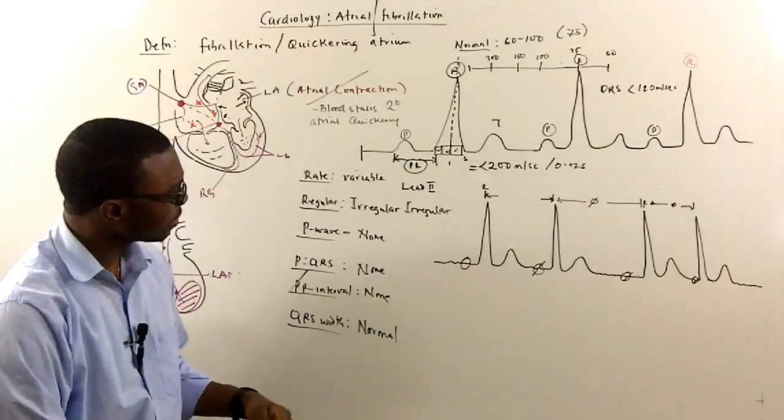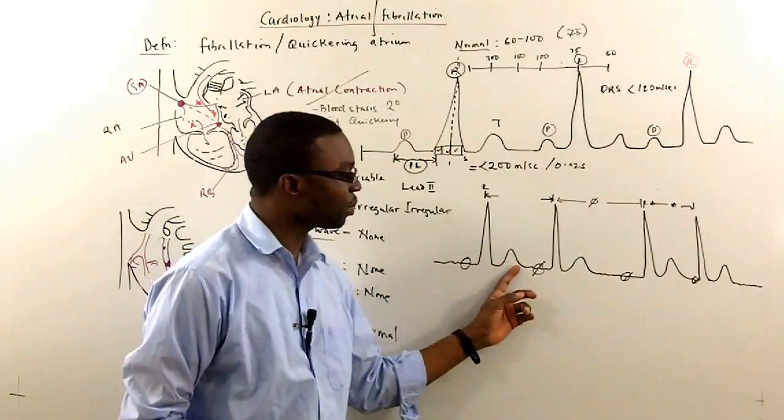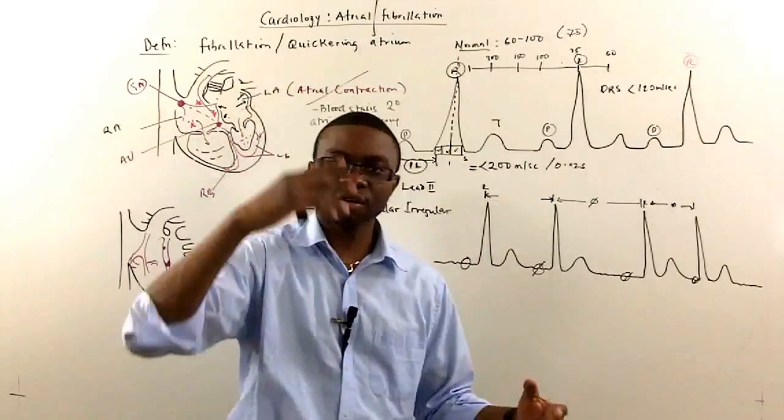But why is it normal? It's because it doesn't affect the ventricles. The ventricles are depolarizing and repolarizing. The only problem is upstairs. Think of a two-story building.